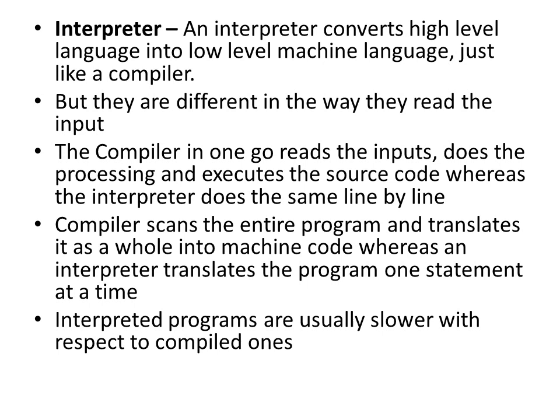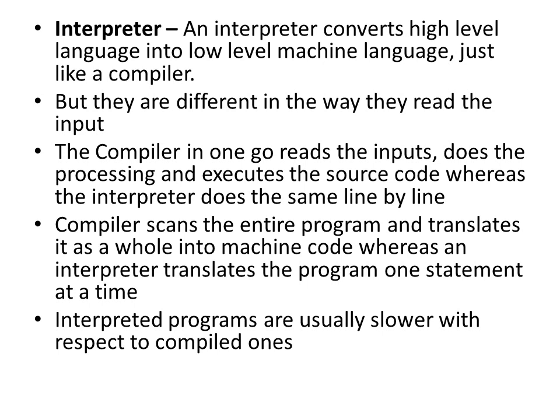The compiler reads all the inputs in one go, but the interpreter does the same line by line. The compiler scans the entire program and translates it as a whole into machine code, whereas an interpreter translates the program one statement at a time.